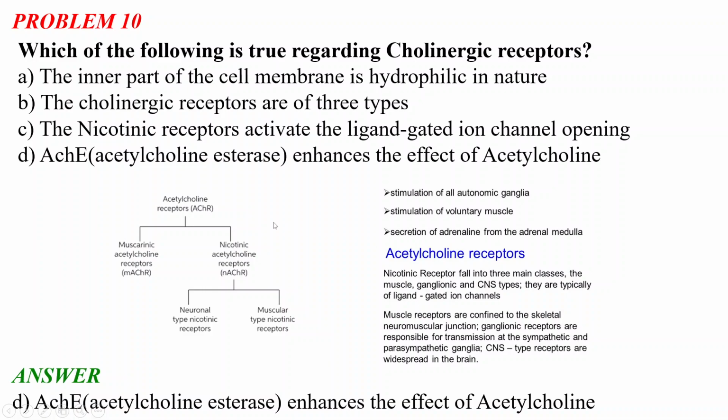It is important to remember the cholinergic receptors and their types.